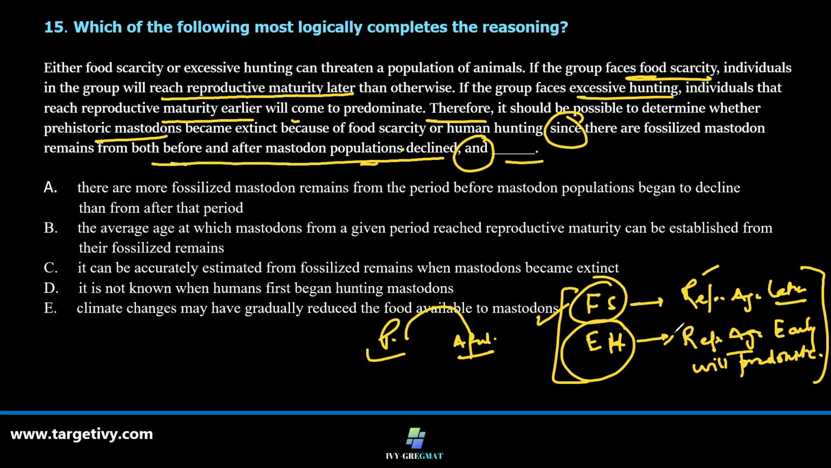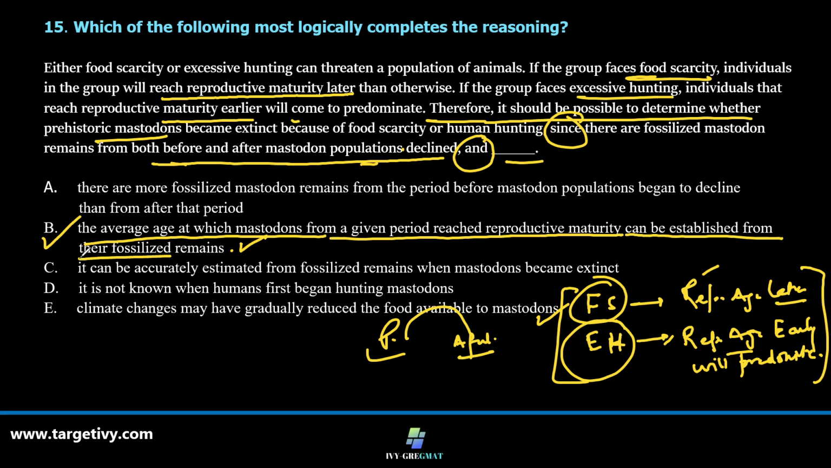Okay, option B. This definitely sets the average age at which mastodons from a given period reached reproductive maturity can be established from their fossilized remains. Yes, if this can be established, then we can complete this argument. Therefore, it should be possible to determine whether the prehistoric mastodons became extinct because of food scarcity or human hunting, since there are fossilized mastodon remains from both before and after the mastodon population decline, and the average age at which the mastodons from a given period reached reproductive maturity can be established from their fossilized remains.